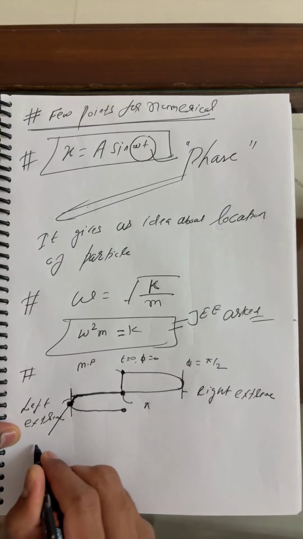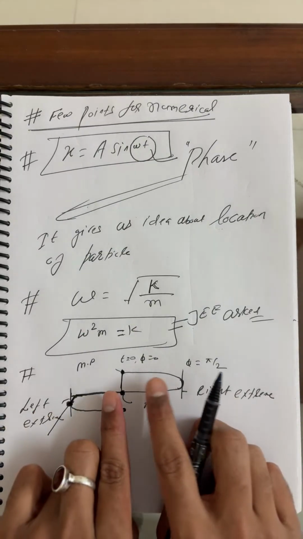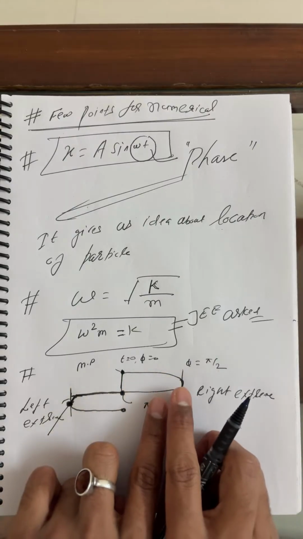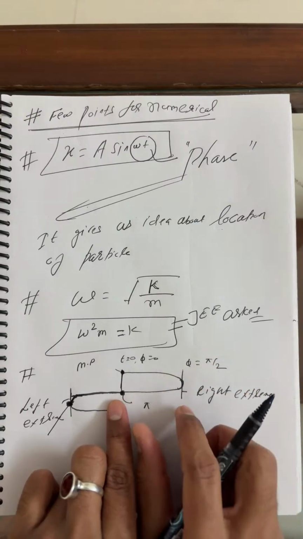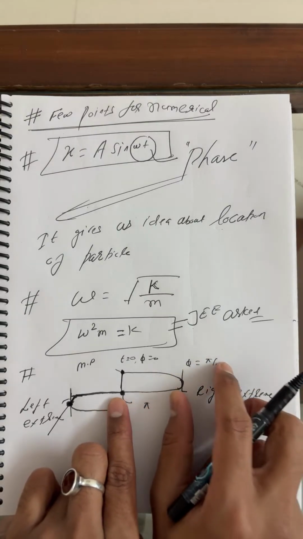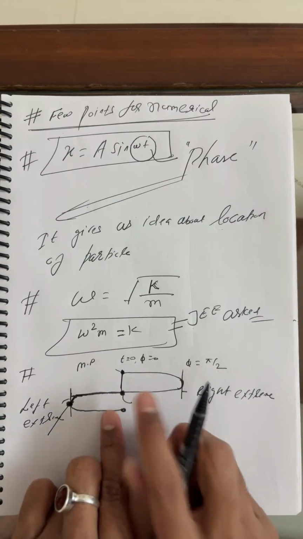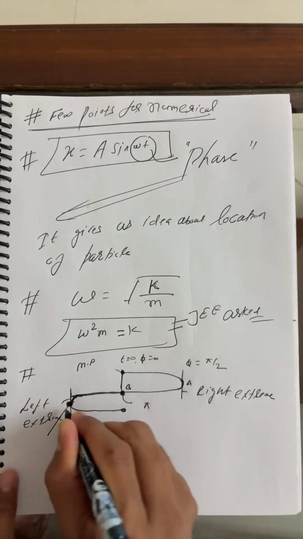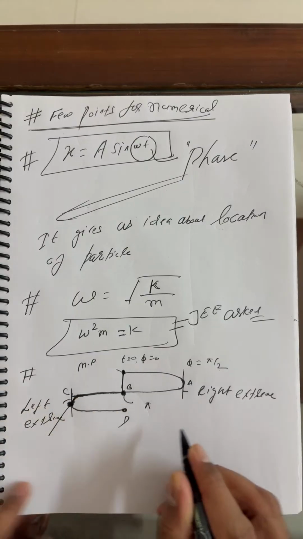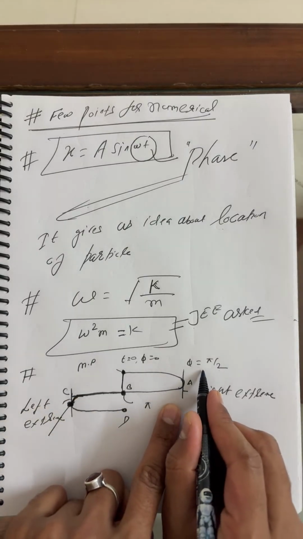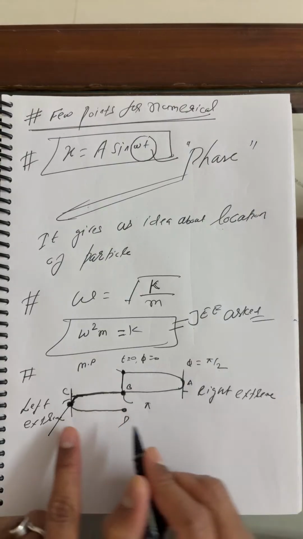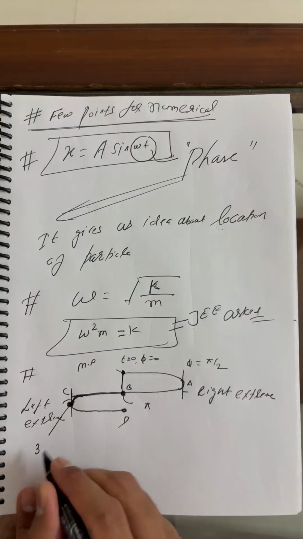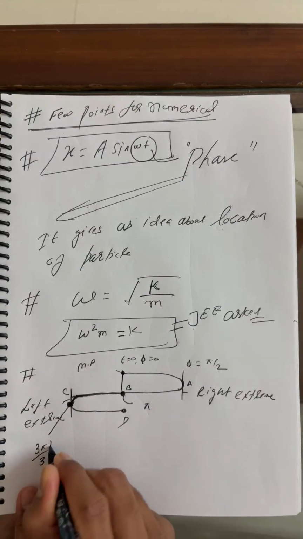Just add pi by 2 here. In the first cycle, from 0 to pi by 2, from here to here, this is pi by 2. Again the particle travels pi by 2, so pi by 2 plus pi by 2. This is point A, this is point B, and for understanding, point C and point D. Point A has phase angle pi by 2. Point B has phase angle pi. Point C has pi plus pi by 2.